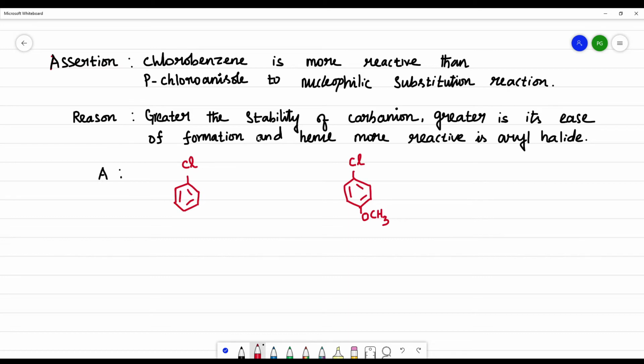Now here, when comparing the carbanion, what happens in the nucleophilic substitution? So this is resonance stabilized.